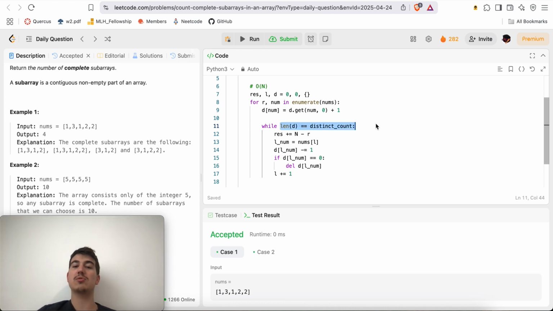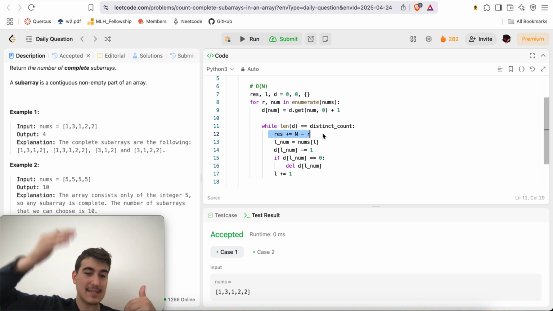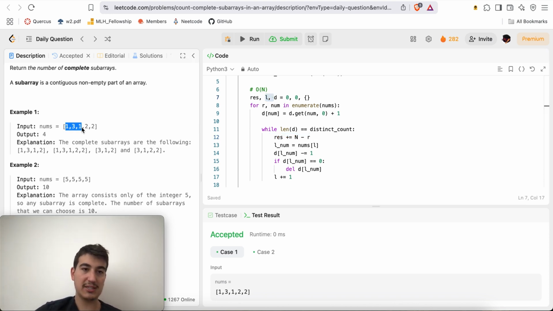So while this is still the case, we're going to say res plus equal to n minus r, because there's n minus r last indices that work for this, where L is our current left index. For example, here R would be index 3, and there are 5 elements, so 5 minus 3 would give you 2. Why?